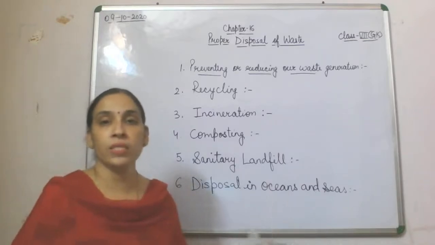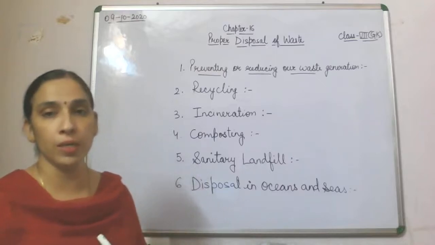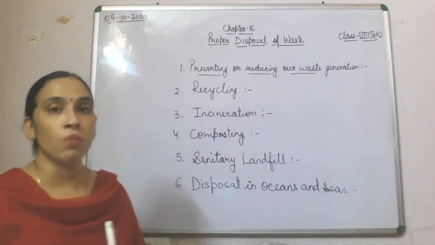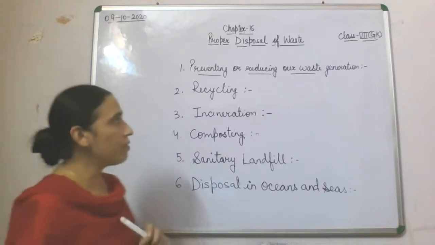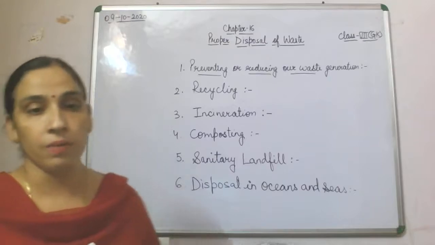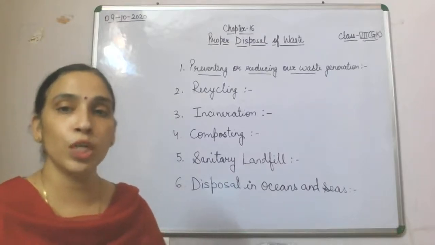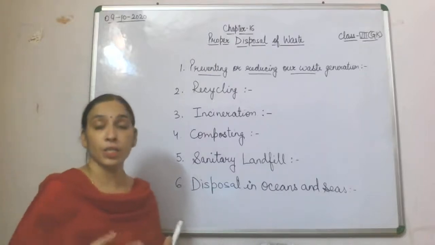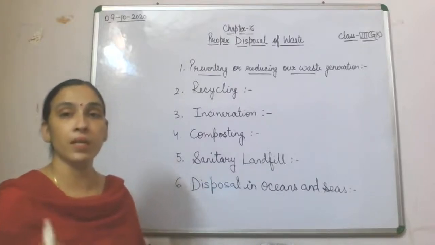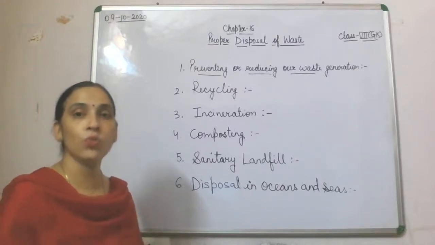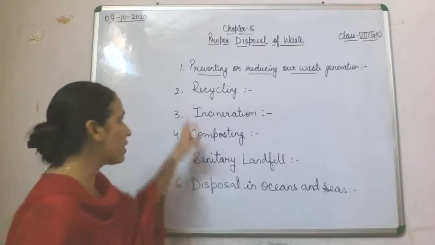So we use these 6 ways for proper disposal of waste. What we have seen, first of all, is preventing or reducing our waste generation, which means we try to reuse as much as we can, and when it is not of any use, we give it to a person who can recycle it.